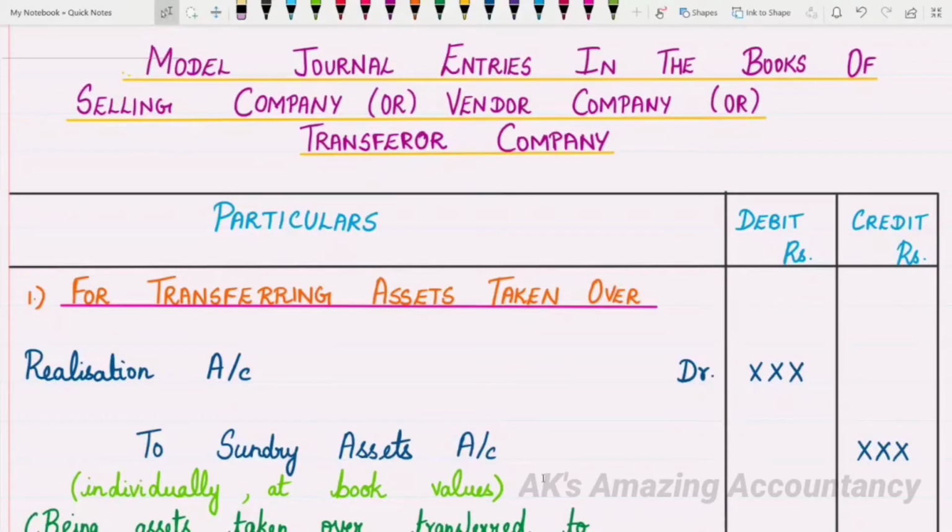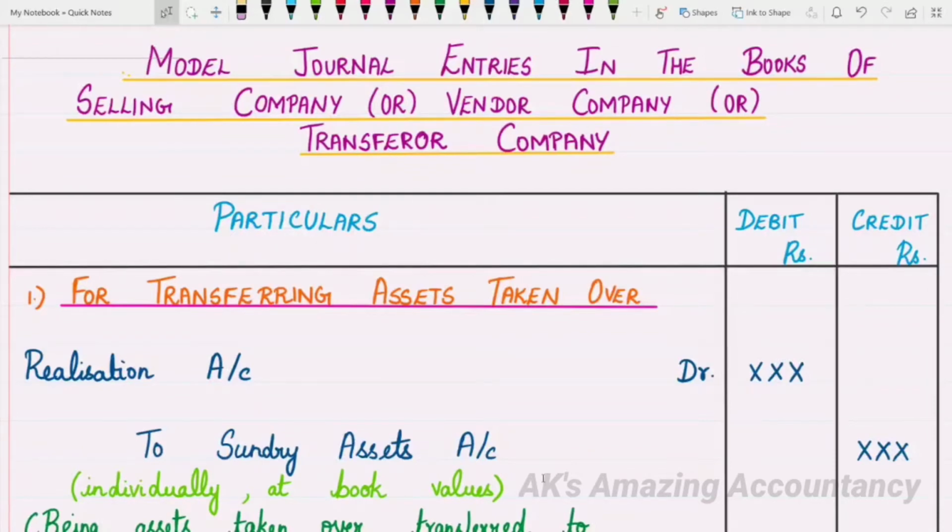Amalgamation, absorption and external reconstruction. In all the three cases, namely amalgamation, absorption and external reconstruction, the books of the selling company, which is liquidated, must be closed. Closing of the books of the selling company requires passing necessary journal entries. Let me proceed with the model journal entries to be made in the books of the selling company.